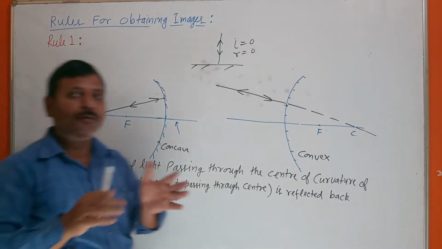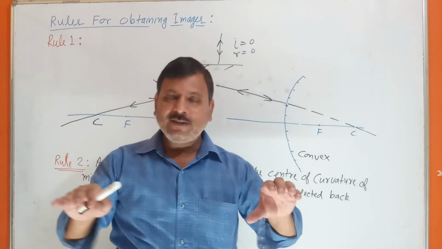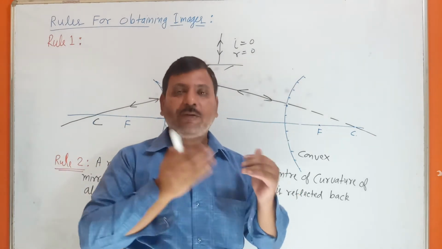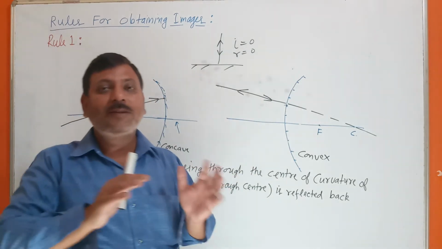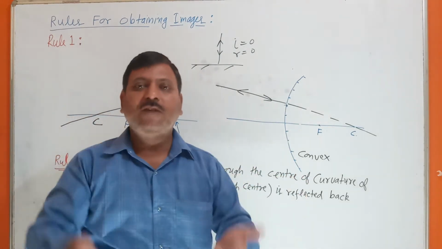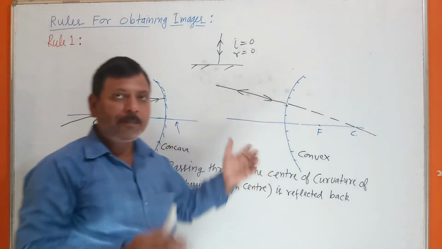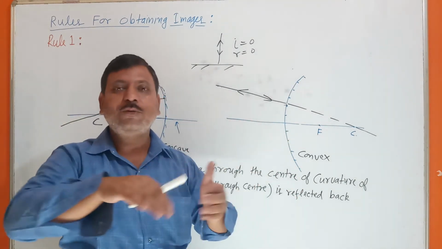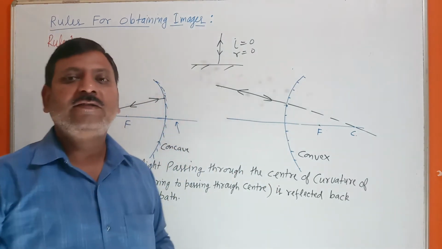So the first rule what I have told you: rays parallel to the principal axis, after reflection, will pass through the focus or appear to come from the focus. And second rule क्या बताया मैंने, if a ray of light is coming through the center of curvature or appearing that it is going through the center of curvature, it is reflected along the same path.